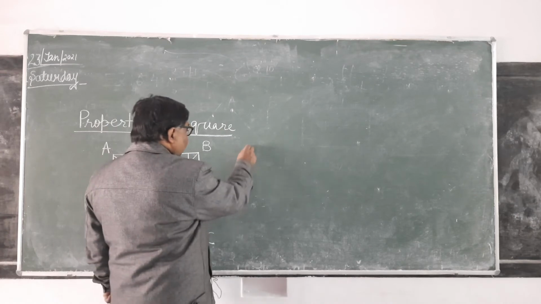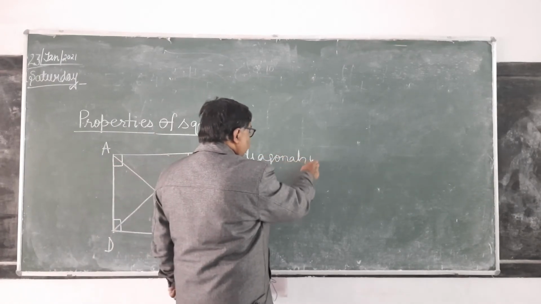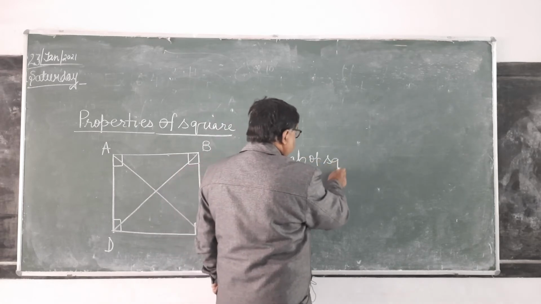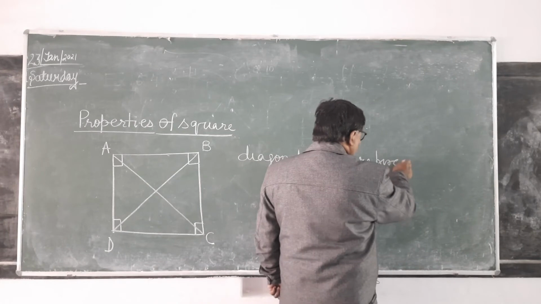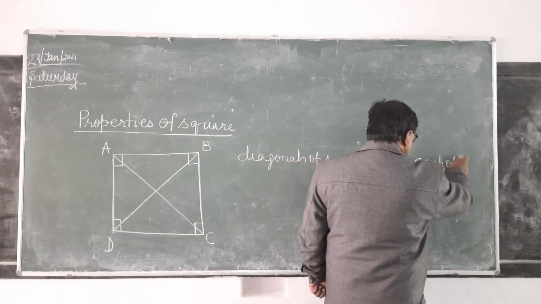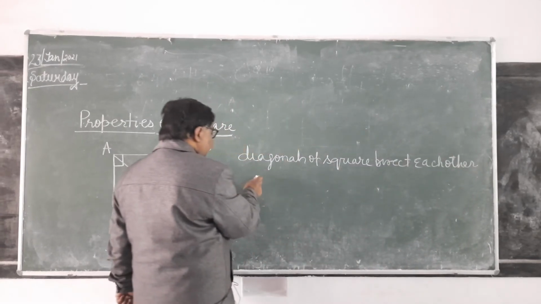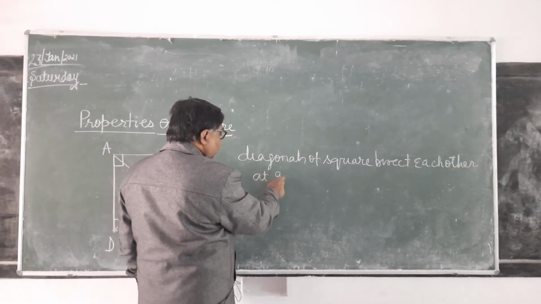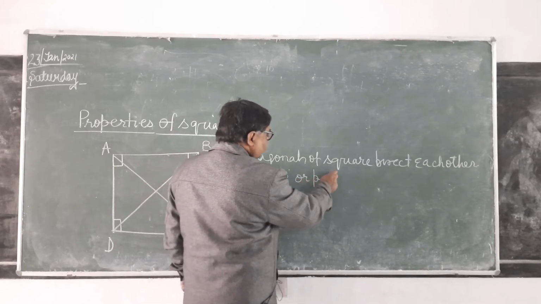Diagonals of square bisect each other at 90 degree or perpendicularly.